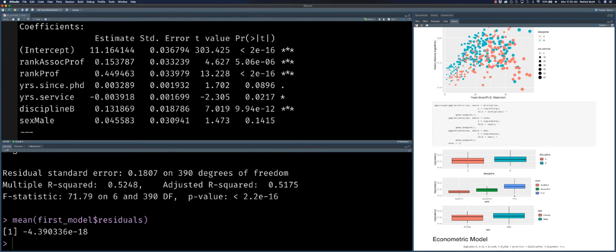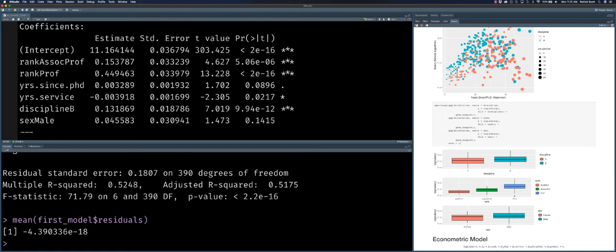So we would say that in this case, the rank of associate professor has a positively higher average salary relative to assistant professors, which of course makes sense. And then the rank of full professor has an even larger salary bump that is higher than the average value of an assistant professor.